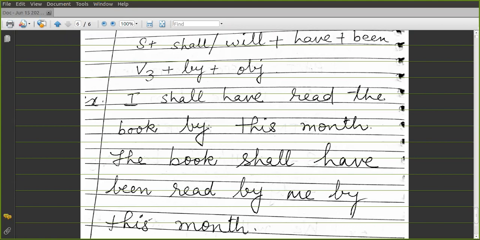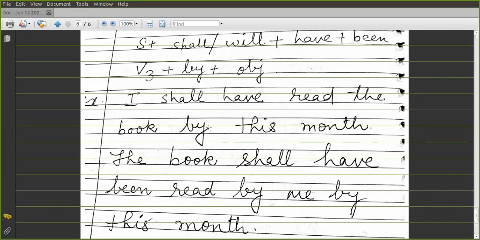And in simple future, you will use be. And the third form of the verb is common. Then the interchange of subject and object, that you have to remember. These are the important points that you have to remember in voice.